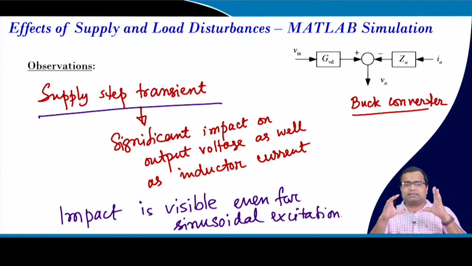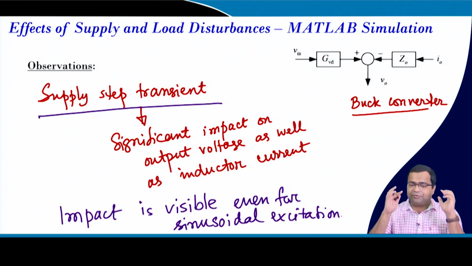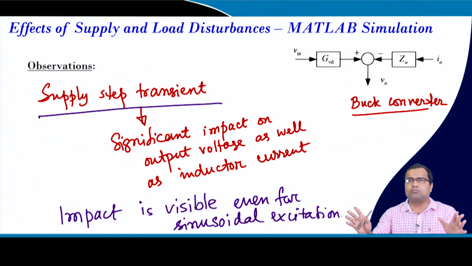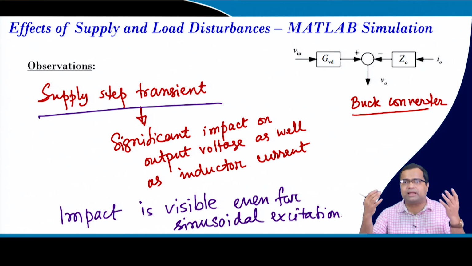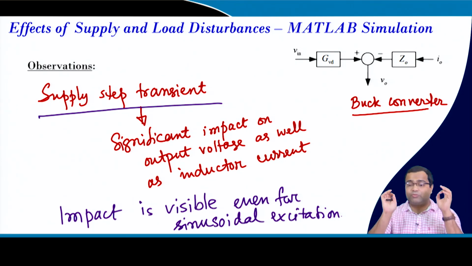This is not desirable, because a good power supply should have a very good power supply rejection ratio, also known as audio susceptibility. That means we should reject this supply disturbance at the output of the converter. The converter should not respond to this disturbance. While we will explore the feedback aspect to reject this disturbance, we want to see whether we can do something which can immediately reject it or not.